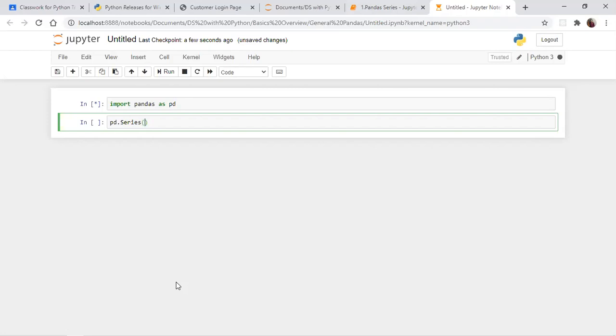S is capital. I give an open bracket, close bracket. Let's wait for this to execute, because here we have an asterisk symbol now. So let's wait. Yeah, pandas dot series.